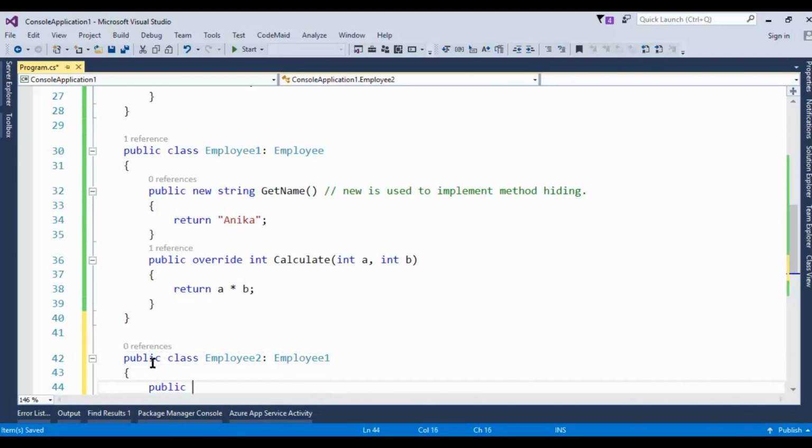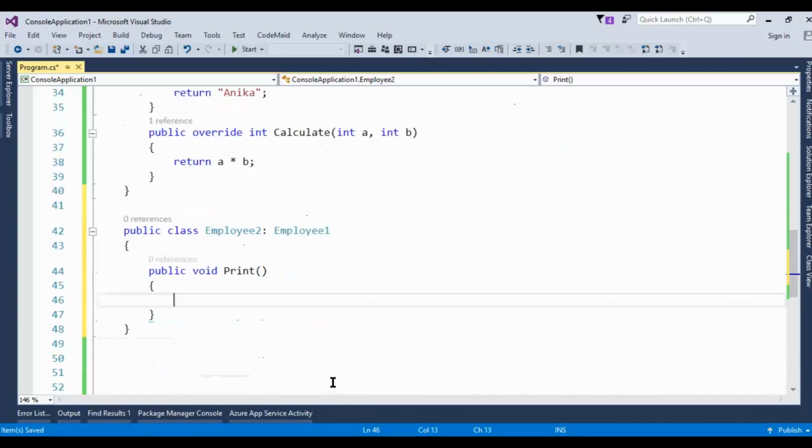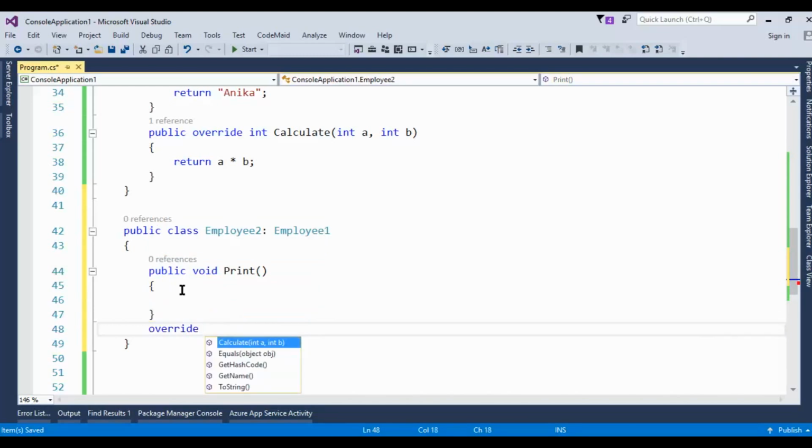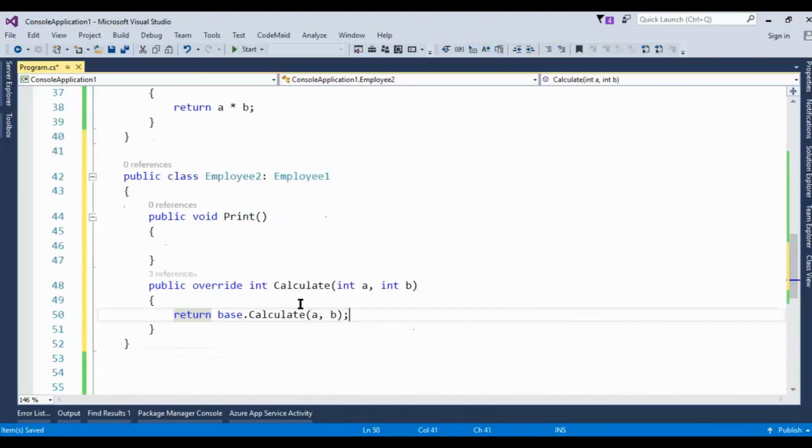Here again, public void, suppose print. Now if we want to override the method, not inside the method, we have to use the override keyword. So override calculate. As you can see, again we can override the method.